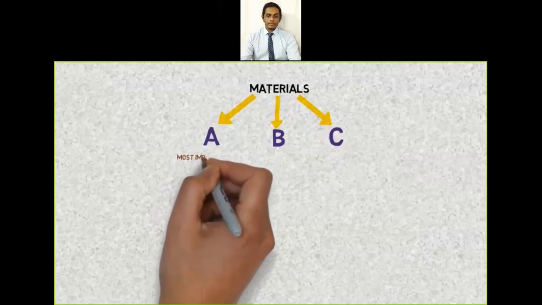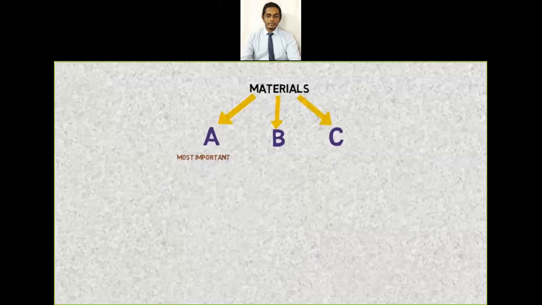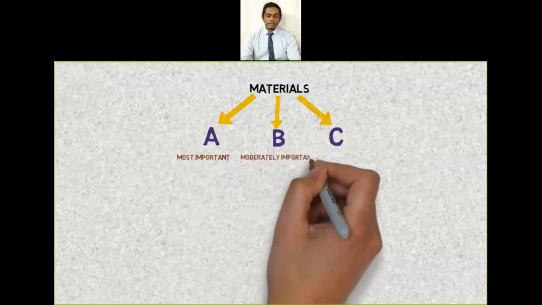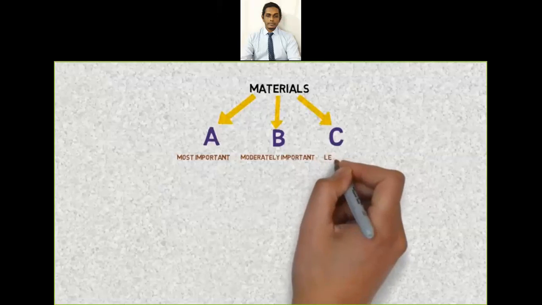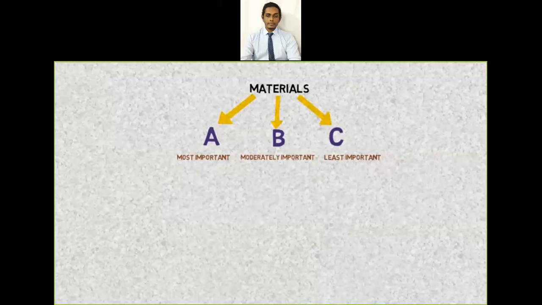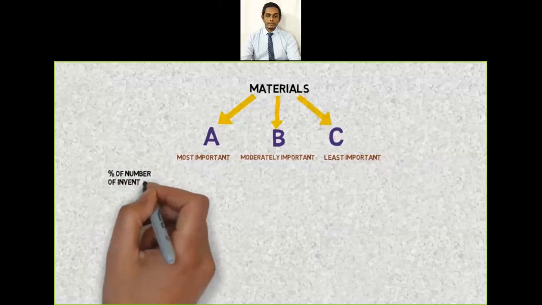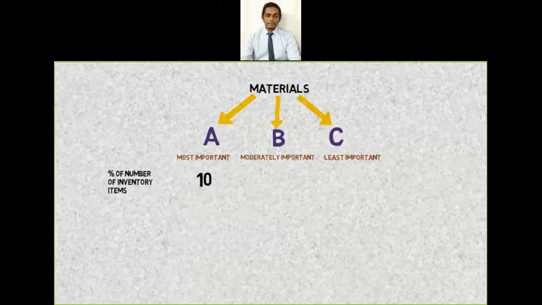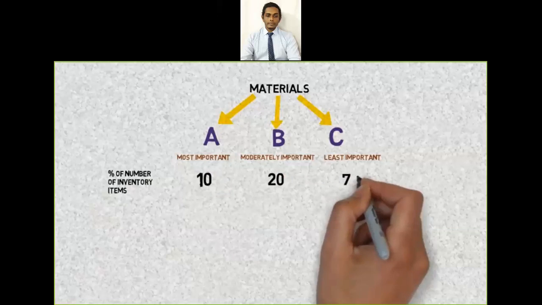Materials in category A are most important. Materials in category B are moderately important, and materials in category C are least important. Percentage of number of items in category A is 10, in category B is 20, and in category C is 70.